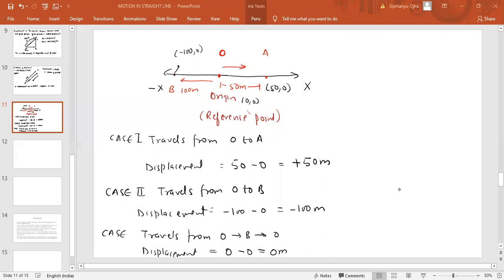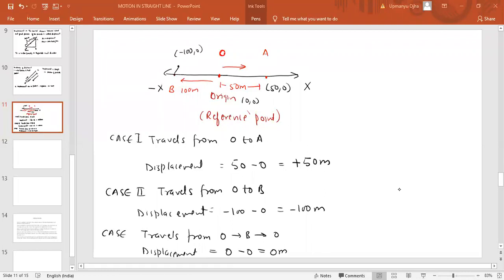Or you can say that if the particle again comes back to the same position, then the displacement is 0. I am saying displacement, not distance. Just keep in mind, I am not talking about distance now. Yes, distance in the third case would have been 200 meters. That is correct. Distance is always positive.